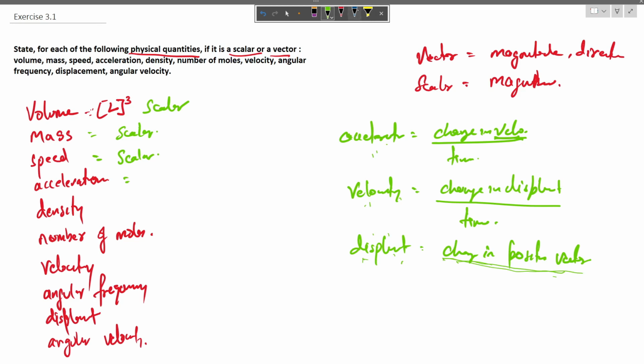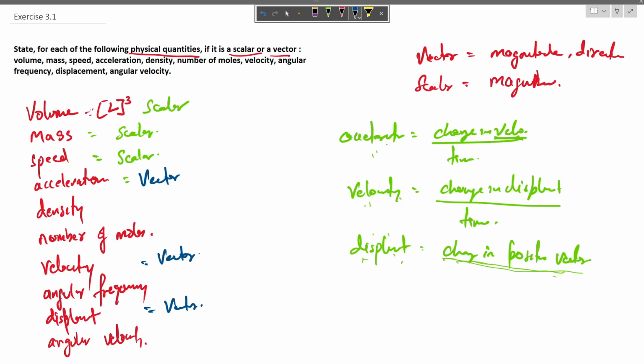So here we can say that acceleration is a vector, and velocity is a vector, as well as displacement is a vector.